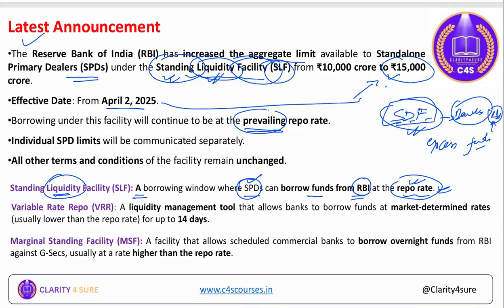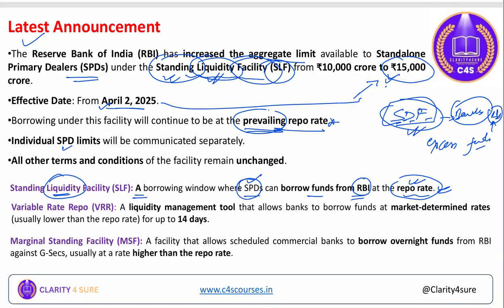Individual SPD limits will be communicated separately. That is, what would be the limit for any particular individual SPD, whether it is NBFC or bank promoted SPDs, right? So that will be communicated separately later on. All the other terms and conditions remain the same. So these are 2-3 effective changes that you need to remember. Will be effective from 2nd of April. Limit raised from 10,000 to 15,000 crore, and the borrowing facility will be available at prevailing repo rate.